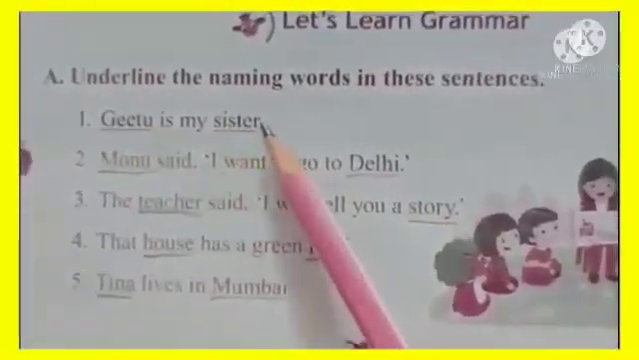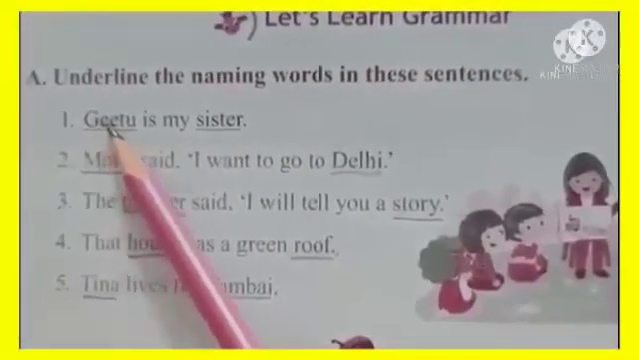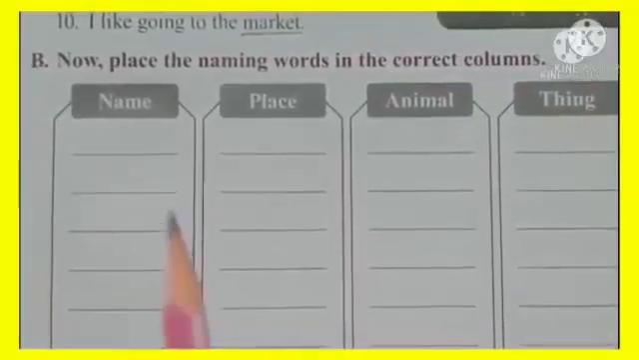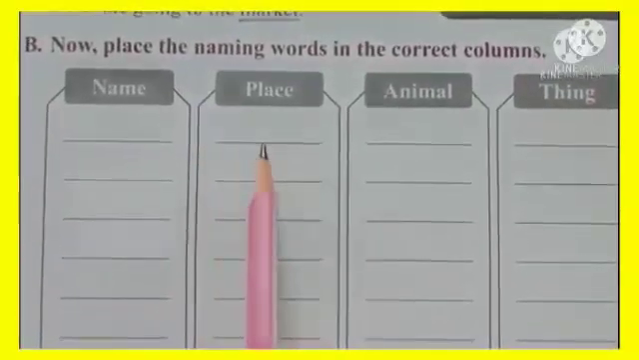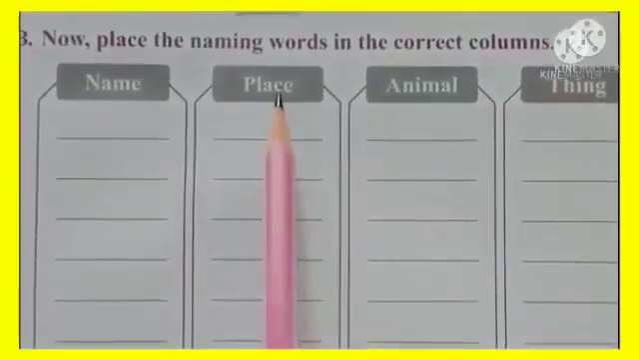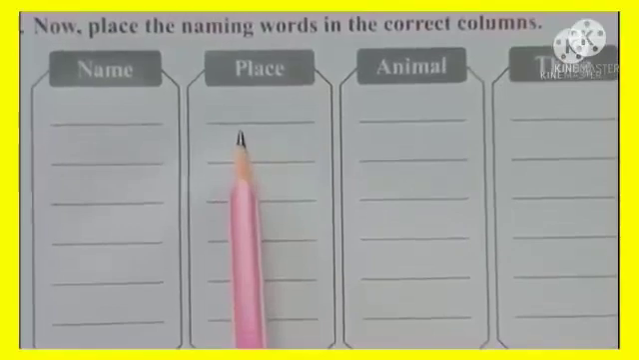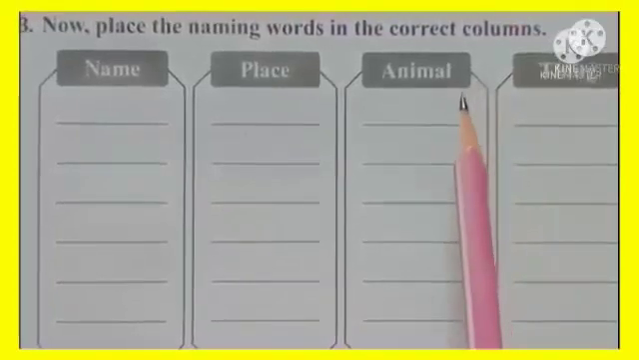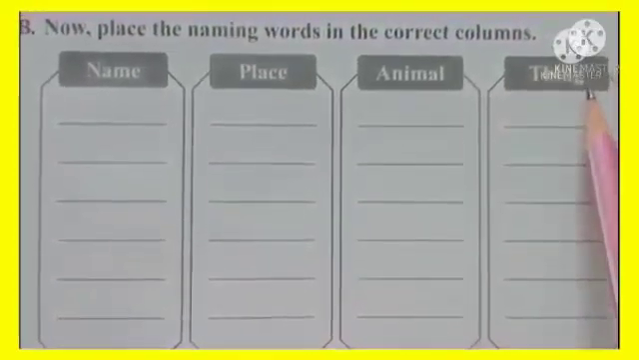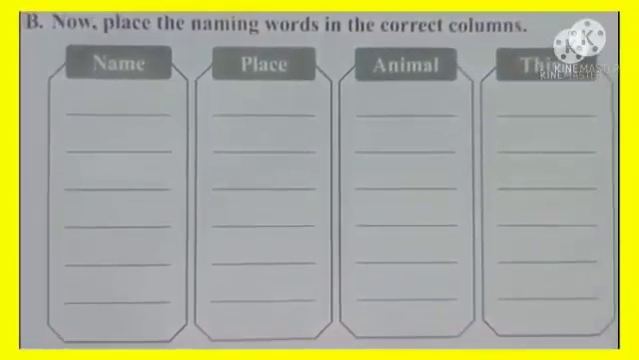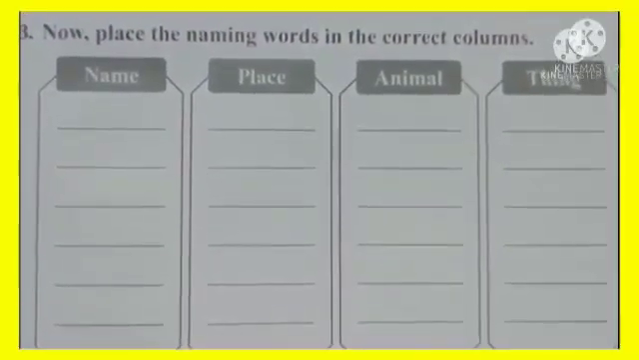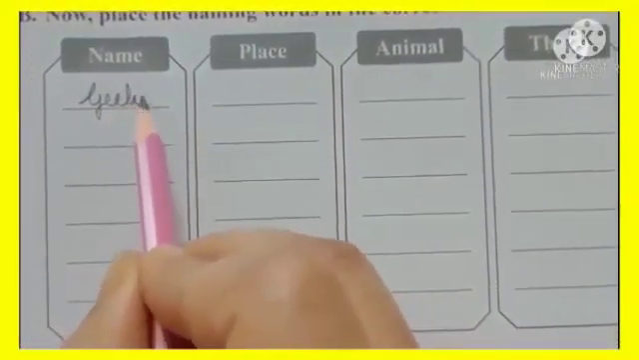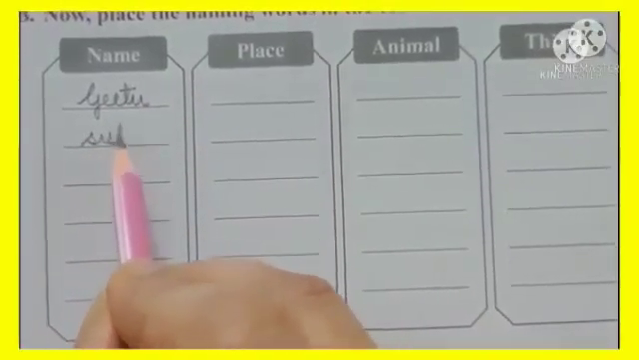Okay, for example, I show you. Geetu is my sister. So, what are the naming words we have underlined over here? Geetu and sister. Let's see where we can put them. Now, can we write Geetu in this column of place? No, Geetu is not a name of any place, isn't it? Are Geetu and sister names of animals? No, they are not names of animals. Then are they names of anything? No, they are not names of anything. They are names of persons. So where are we going to write them? We are going to write them here because they are names of persons. So we will be writing Geetu and sister here.